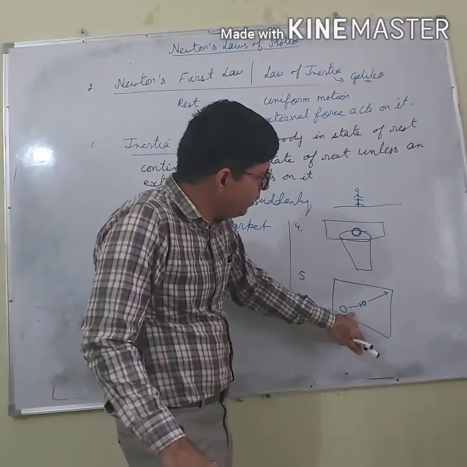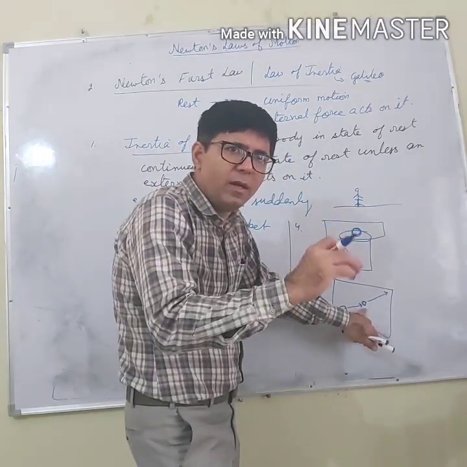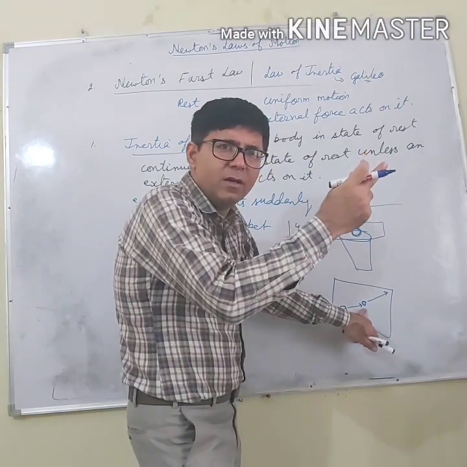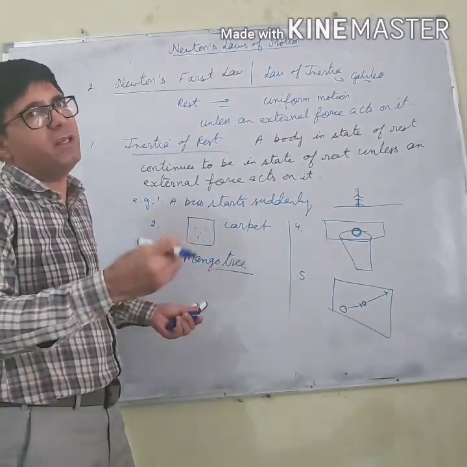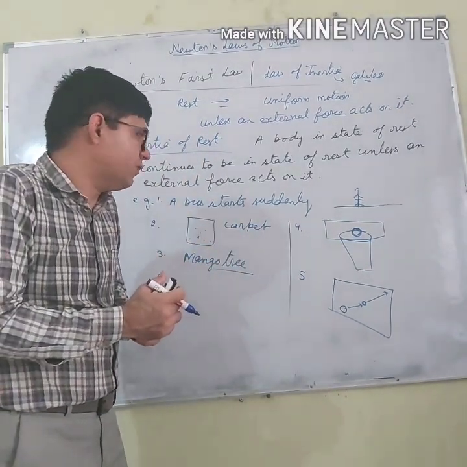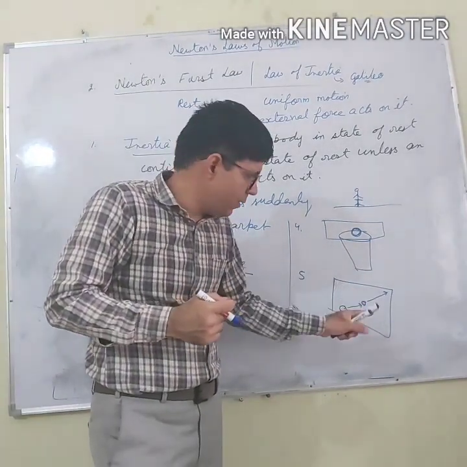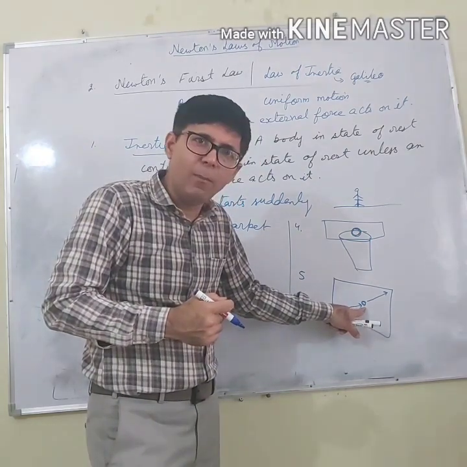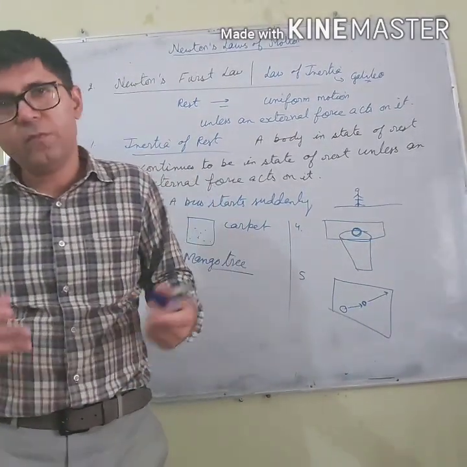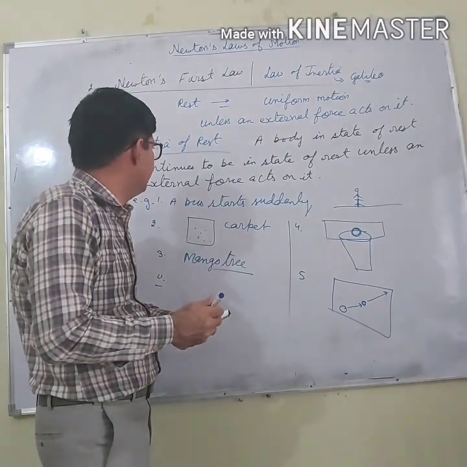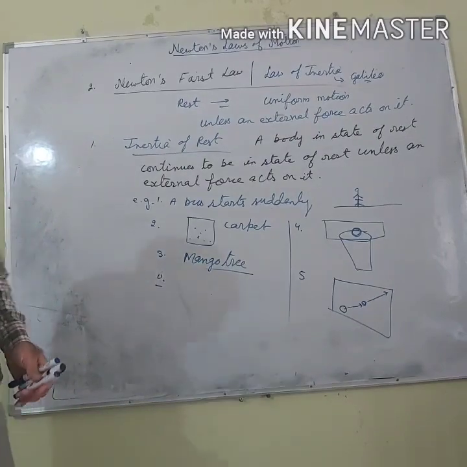So why? It is because the striker remained in contact with the lowest coin and the lowest coin came into motion, whereas the upper coins remained at rest because of inertia of rest. So this is the reason that the upper coins remain undisturbed, whereas the coin which was at the bottom has moved. I think these examples are sufficient and you have understood the concept of the inertia of rest.